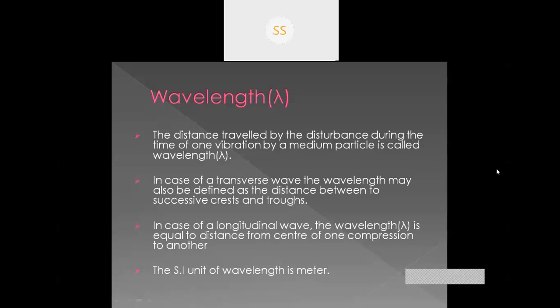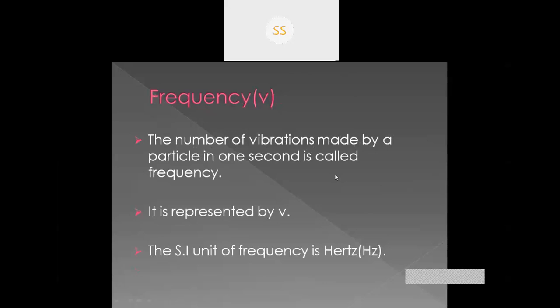Since wavelength is a distance, that's why the unit of wavelength is meter. The SI unit of wavelength is meter. Okay, so frequency is denoted by nu.